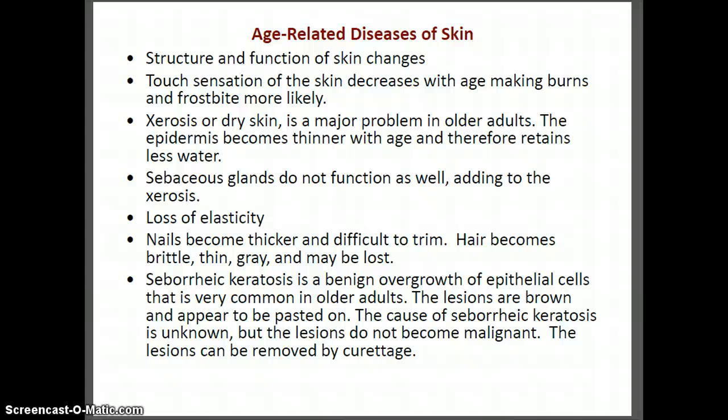Nails become thicker and difficult to trim. Hair becomes more brittle, sometimes thinner, and it may lose its pigment, or the hair may be lost itself. Seborrheic keratosis is a benign overgrowth of the epithelial cells, and this is common as well. The cause is unknown, but usually the lesions do not become malignant, and they can be removed by curettage.